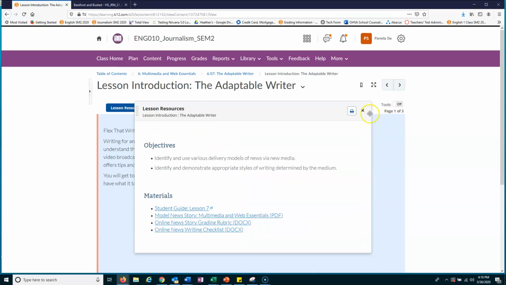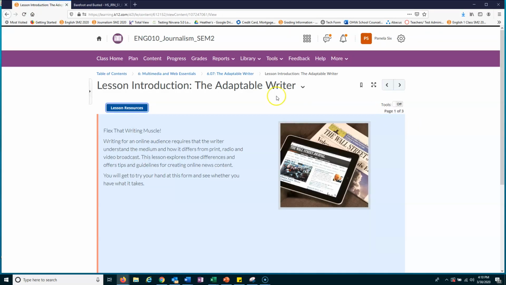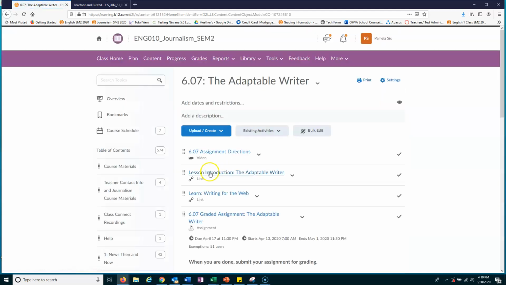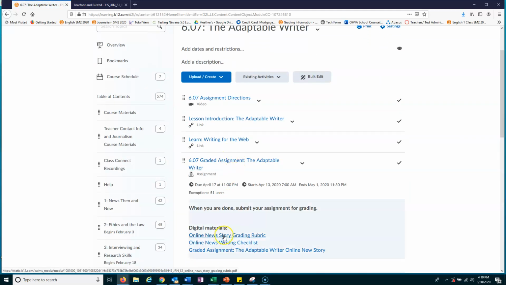When we go back over to the actual assignment, you can find the assignment in multiple places, but I'm going to take you back to the Dropbox. It's right here. The rubric is down here. Sorry, not the news story. This is actually the assignment, and then this is the writing checklist. The story, remember, you're finding back up here. I'm going to try and stick it down here if I can. I probably should make that easier for you guys.